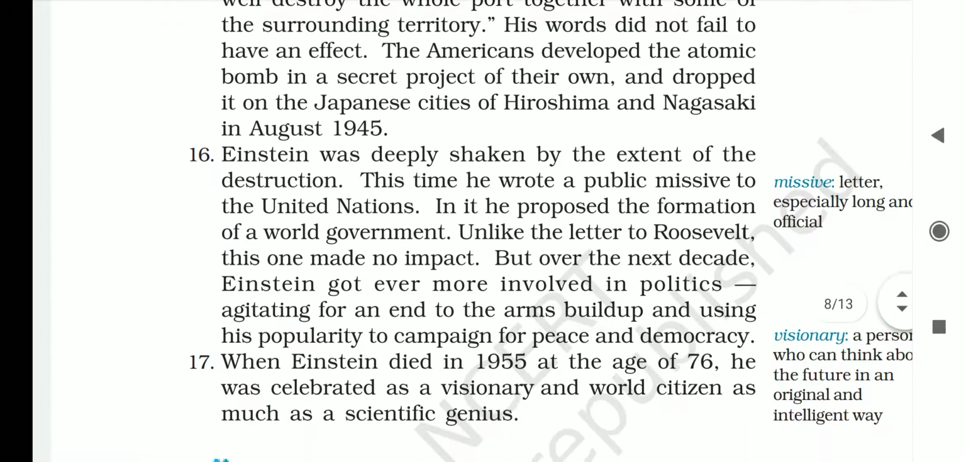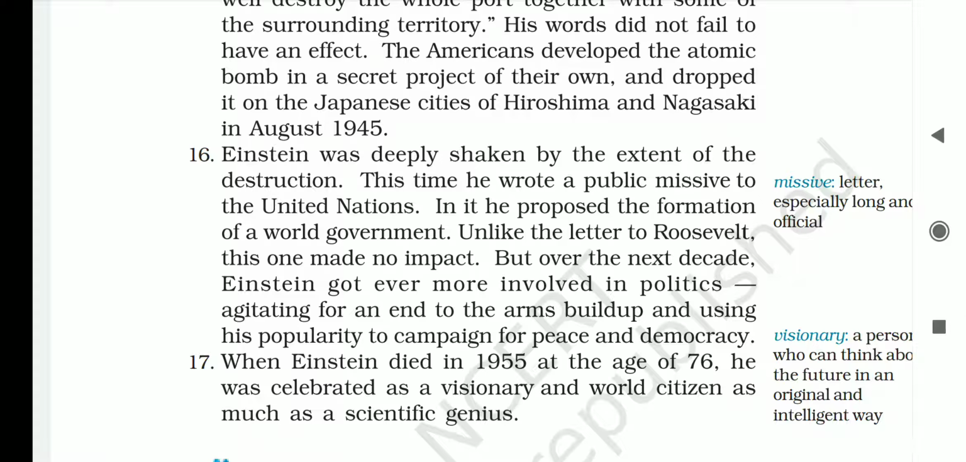Einstein was deeply shaken by the extent of the destruction. This time he wrote a public missive to the United Nations. Missive means an official letter. In it, he proposed the formation of a world government. Unlike the letter to Roosevelt, this one made no impact. Impact means effect. But over the next decade, means 10 years, Einstein got ever more involved in politics, agitating for an end to the arms buildup and using his popularity to campaign for peace and democracy. Agitating means to motivate others, and campaign means a short movement.